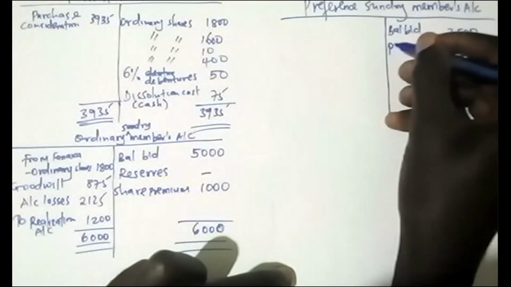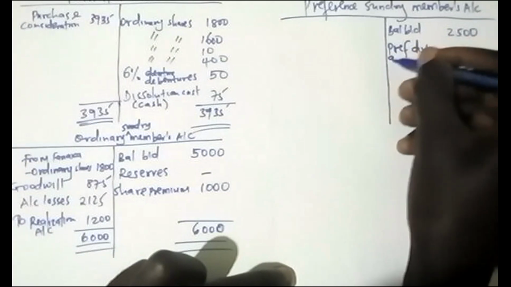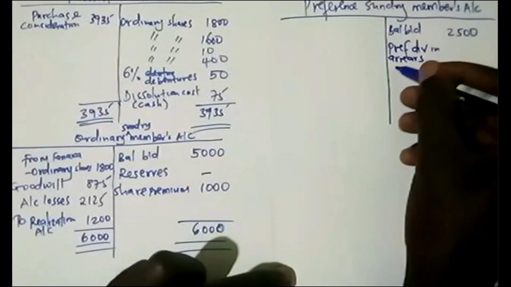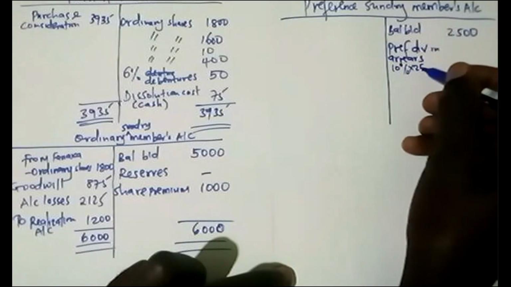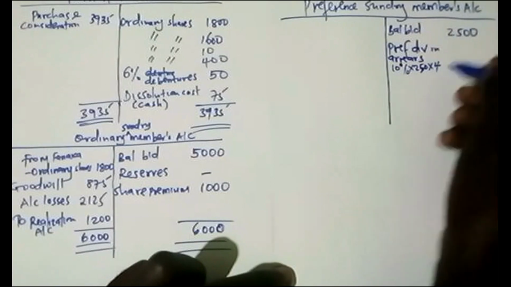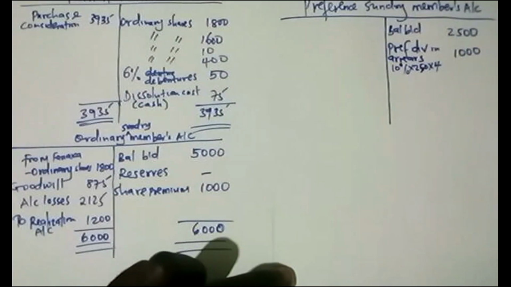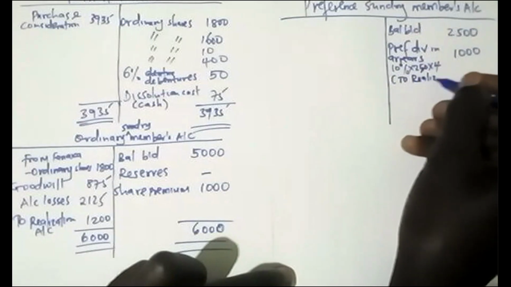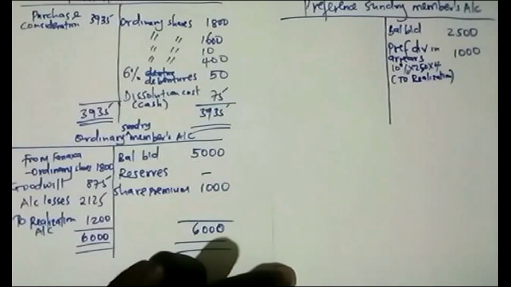Then you increase this one by the preference dividends in arrears. Remember that in arrears, we took 10% of 250, but it was in arrears for 4 years. This one we got 1,000. So this arrears itself goes to realization. The ones which are in arrears, you close them to realization.